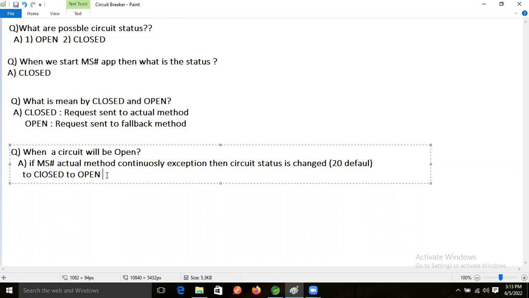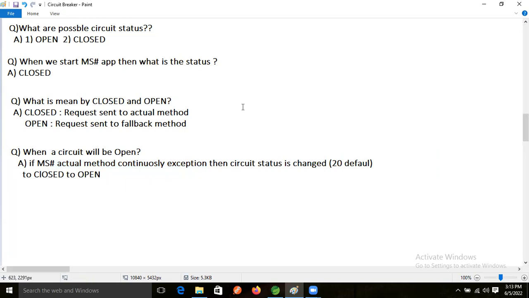So now let's do one small experiment, guys. The actual circuit breaker concept has not come yet, but we will start one small program to check whatever we have discussed so far.